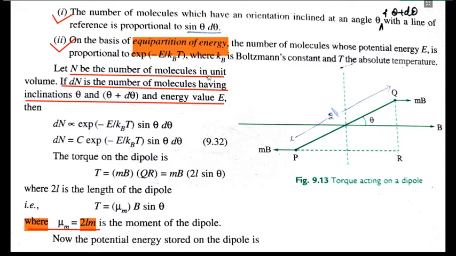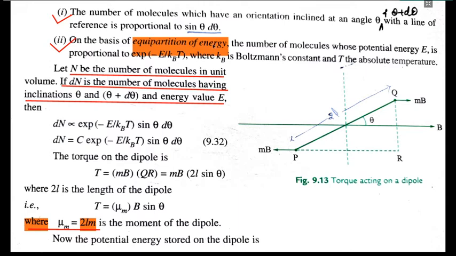It says that the number of molecules whose potential energy is capital E is proportional to exponential of minus E upon kT, where k is the Boltzmann constant and T is the absolute temperature of the system. So that is the equipartition theorem.